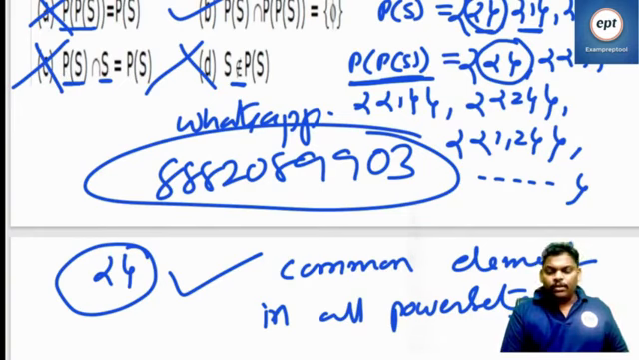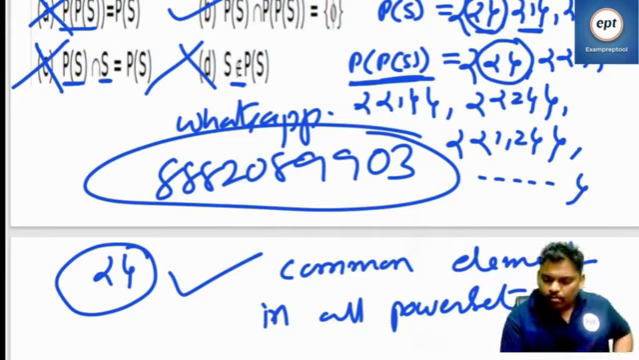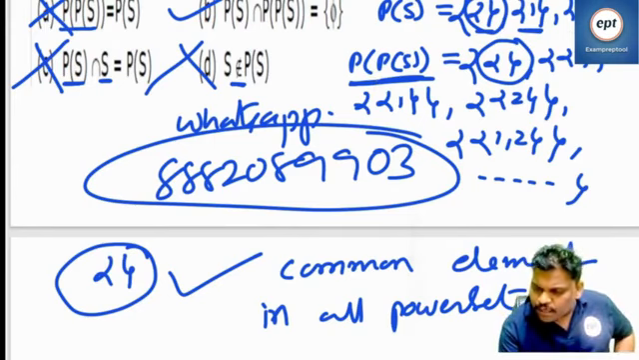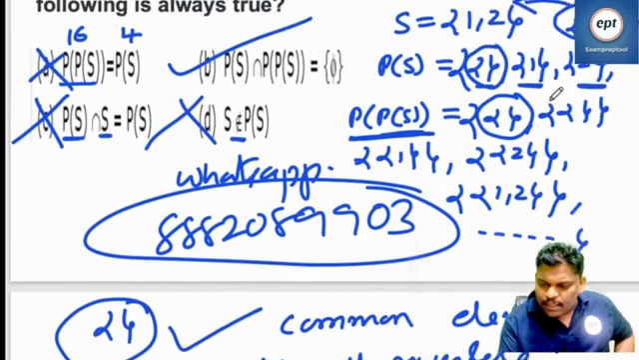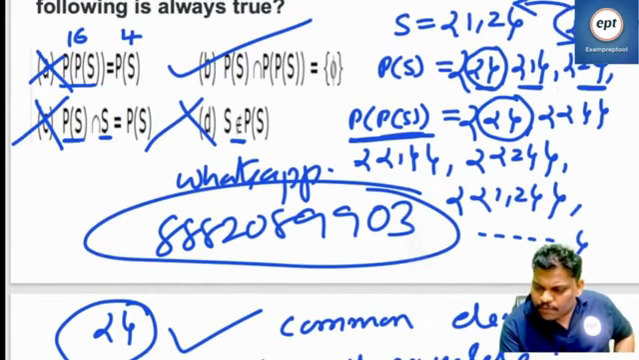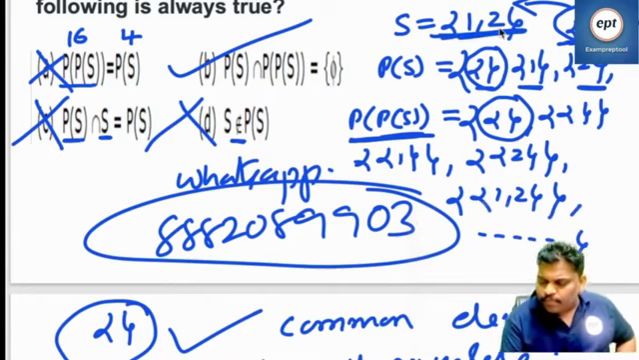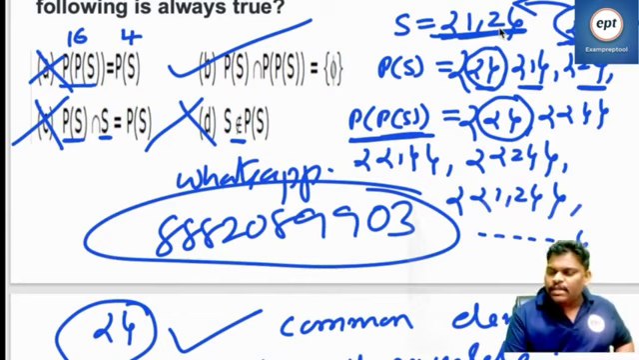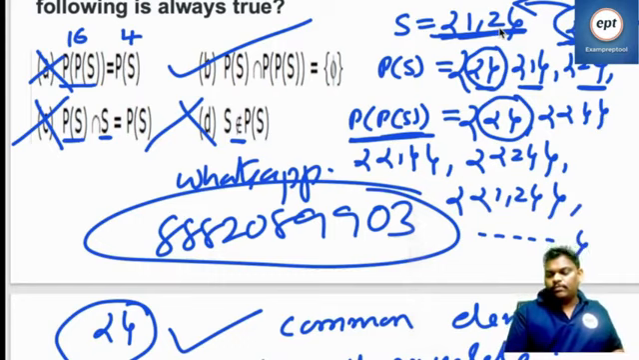It is a common element in all power sets. So remember, the power set of S contains one of the elements, which is the set S, and also the power set of S contains one of the elements which is the power set of S.